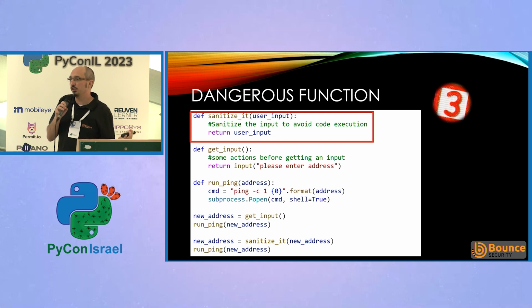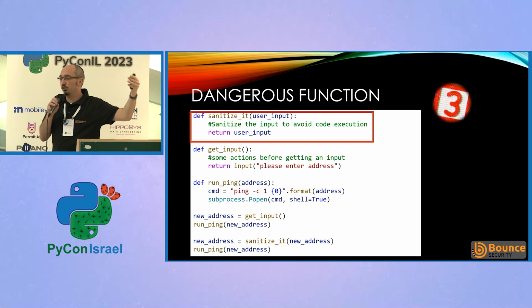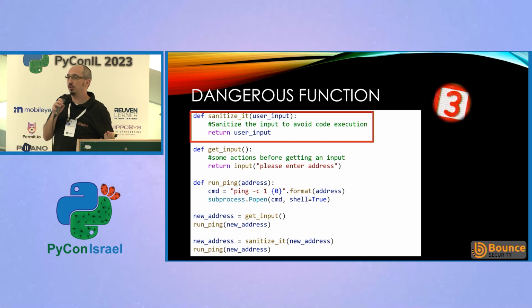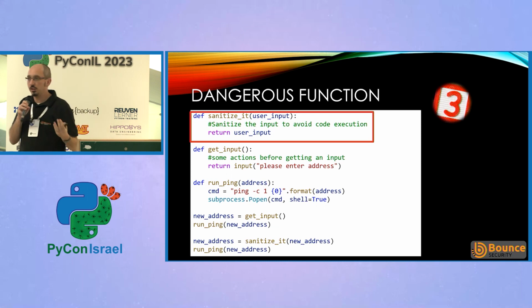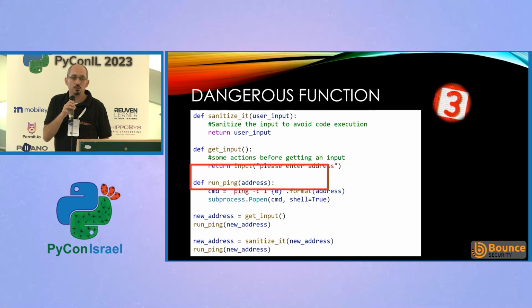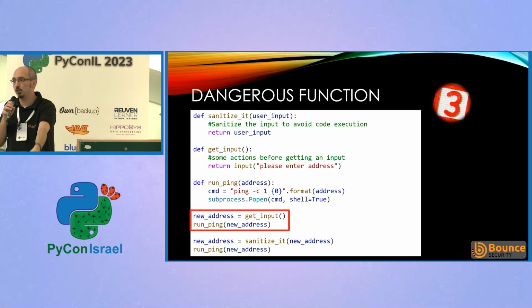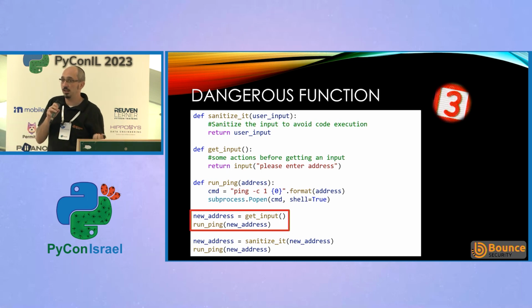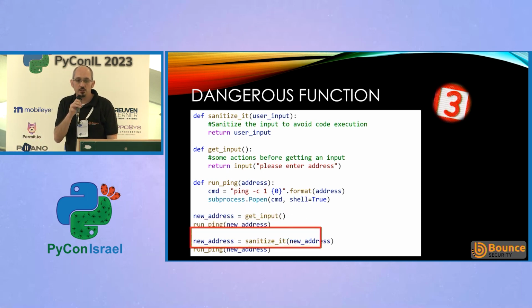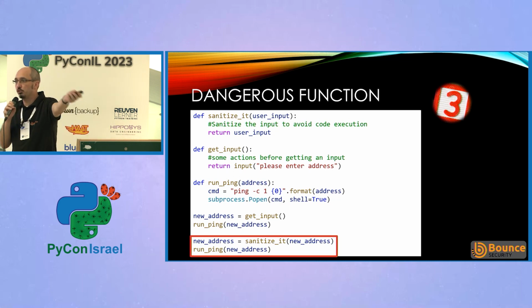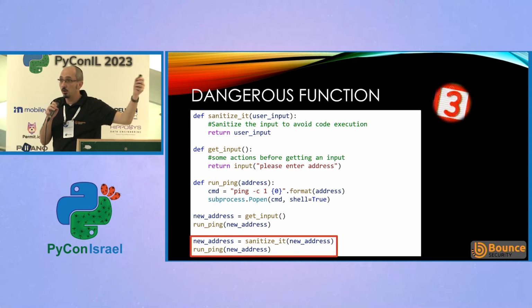I've deliberately not implemented this because, again, trying to apply this particular mitigation is very dependent on the OS and other factors about what you actually want to pass to the function. But we've got a sanitization function. We've got something that's going to make that input safe. So now, the first time round, we can see it's the same as before. It's just getting the input and it's running it through run ping, and that's dangerous and that's bad. And in the second example, we're now running it through a sanitizer first. We've run it through that sanitization function, and only then are we passing it to run ping.